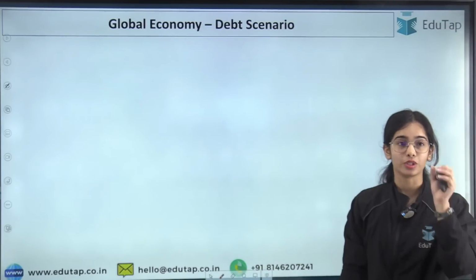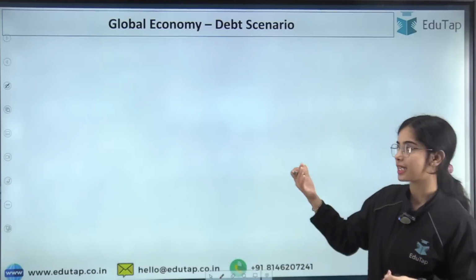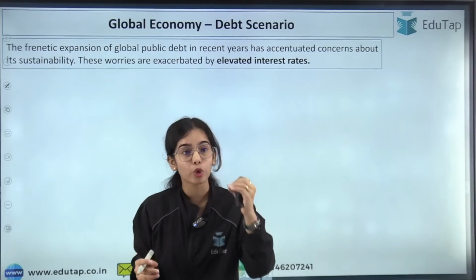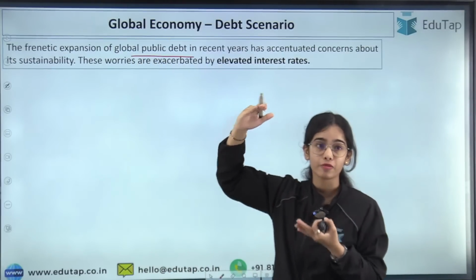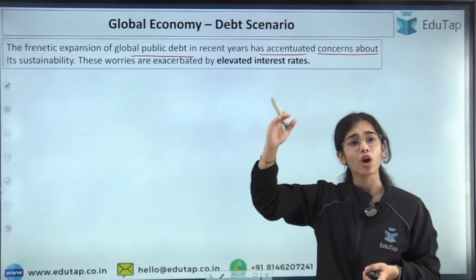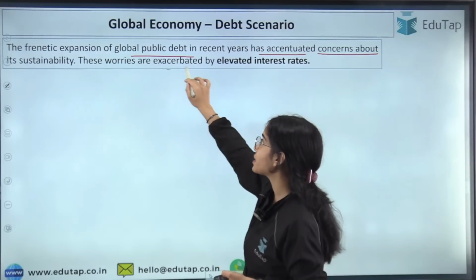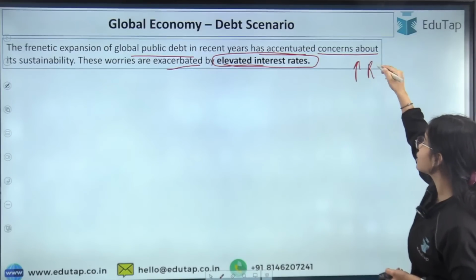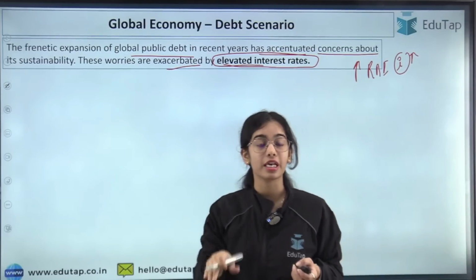Now coming to the debt scenario, that is very important data that has been given in the FSR by the collective assessment. So what is the debt scenario? First of all, there is a frantic expansion of the global public debt. The global public debt has increased very fast in recent years and has accentuated the concerns about sustainability, that is, how long can we sustain this kind of high global public debt. These worries are exacerbated by elevated interest rates. As you know, most of the monetary authorities, the Reserve Bank of India as well as the others, are keeping the interest rate high to decrease the inflation.